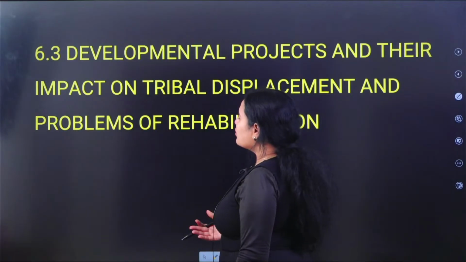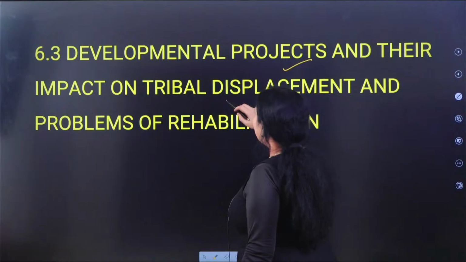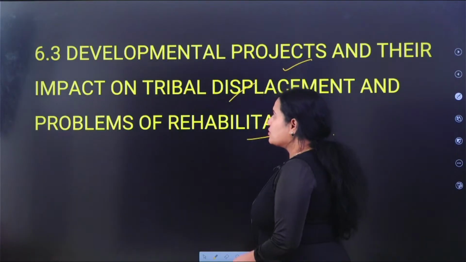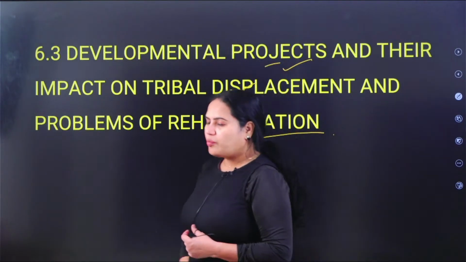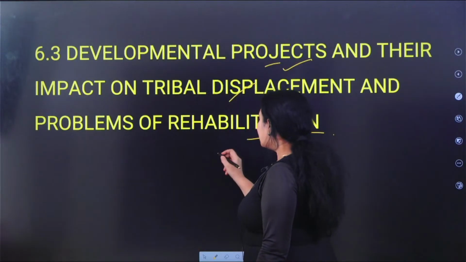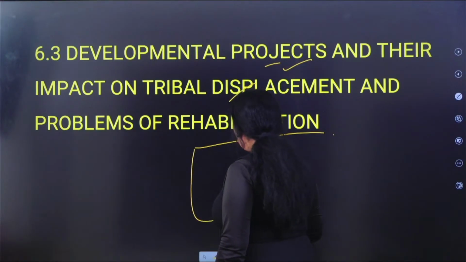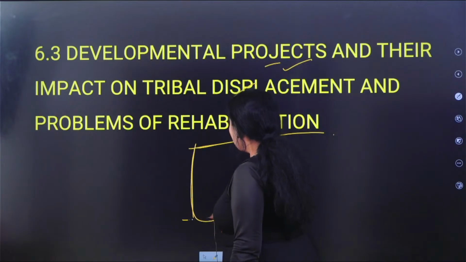And moving on, 6.3 talks about the developmental projects and their impact on tribal displacement and the problem of rehabilitation. Why are developmental projects a problem to the tribal profile? क्योंकि for the tribal people, wherever they are staying, they mark this territorial extinction. They recognize the territorial boundaries.